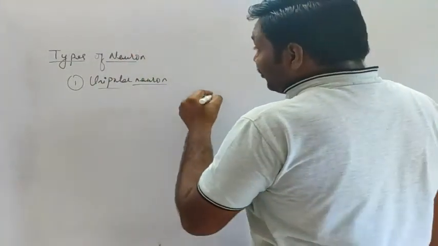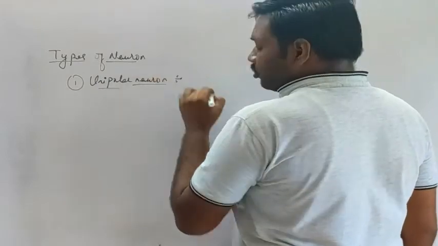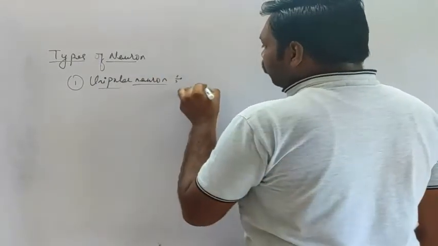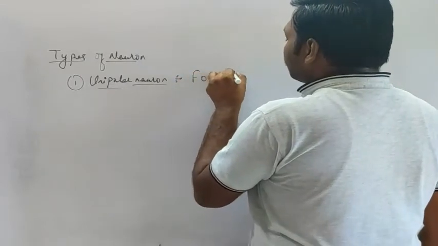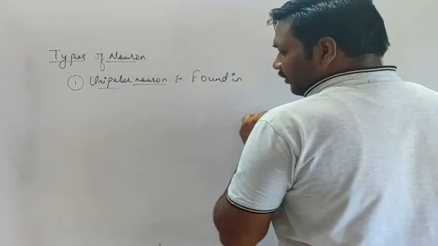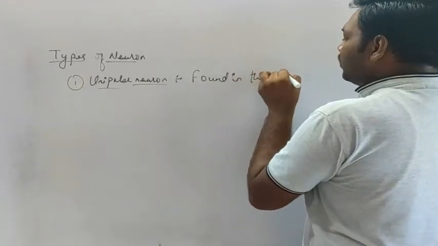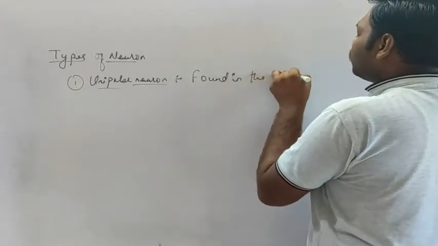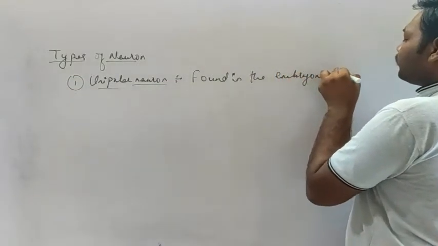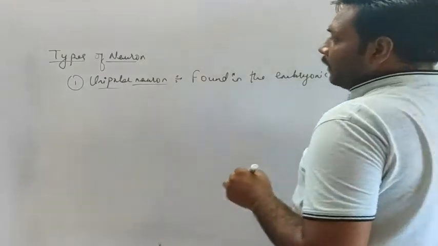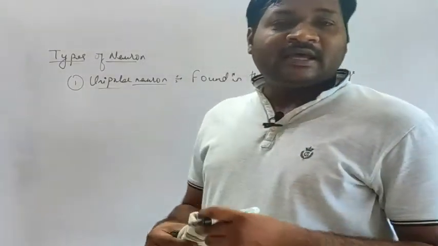Now, where exactly are these unipolar neurons found? Unipolar neurons are found in the embryonic stage, when the fetus is developing in the embryo.